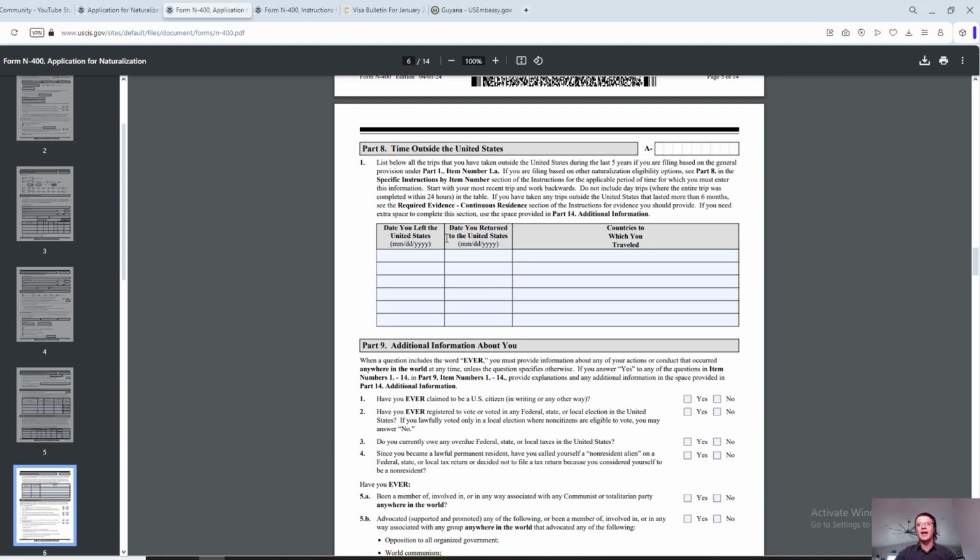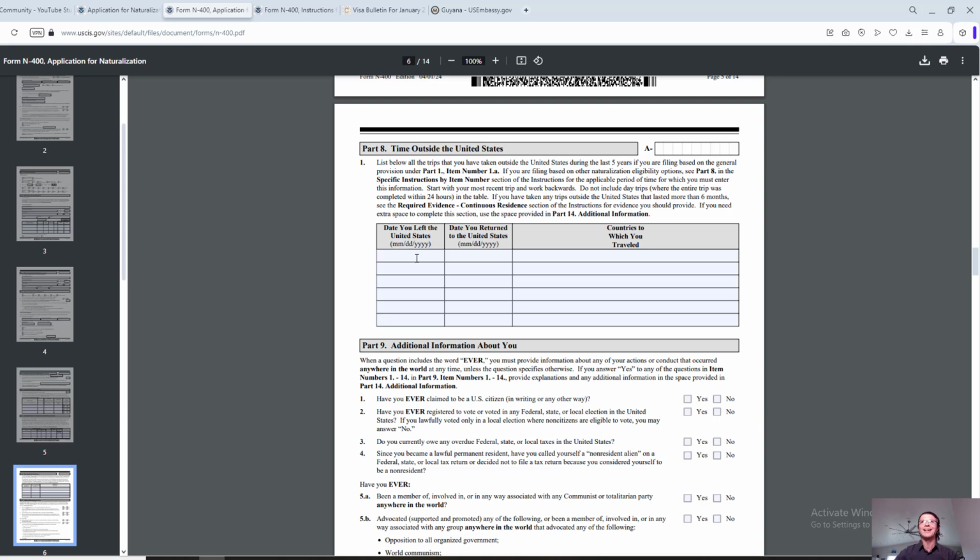If you have traveled during your 5 years of maintaining that legal permanent residence, this is one of the things they look at. This is one of the things they ask about, and obviously they ask it here in the application, and you can be 100% certain that they're going to ask you about it during the interview in more detail. Why did you travel? What did you want to do in that country? How long did you stay there? So forth. So keep that in mind.